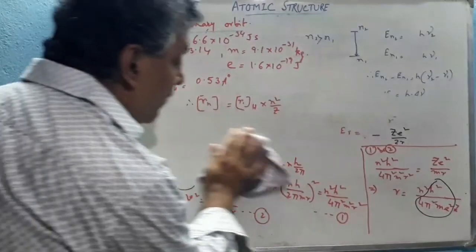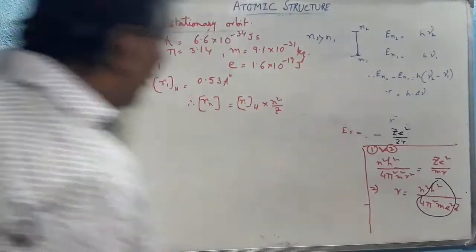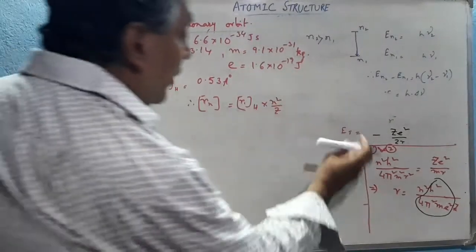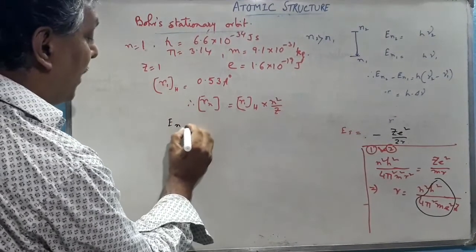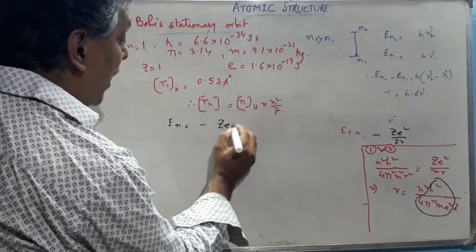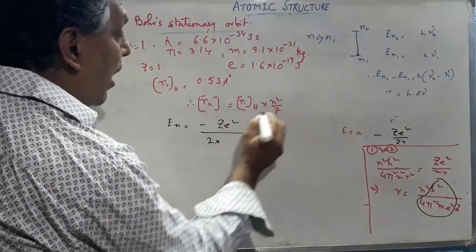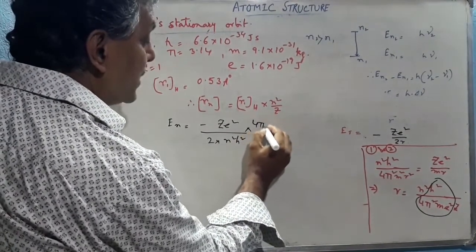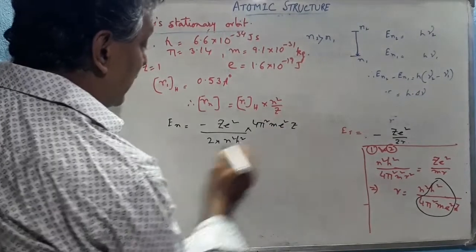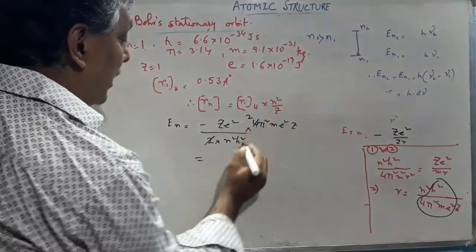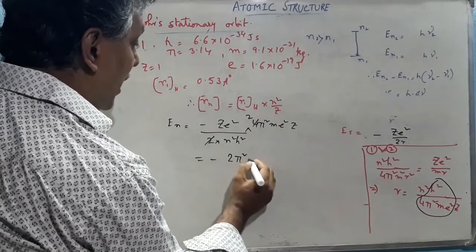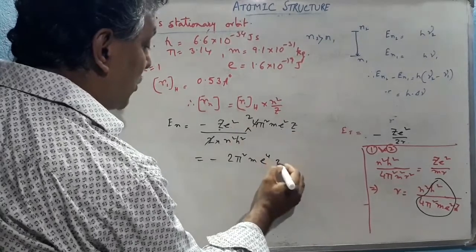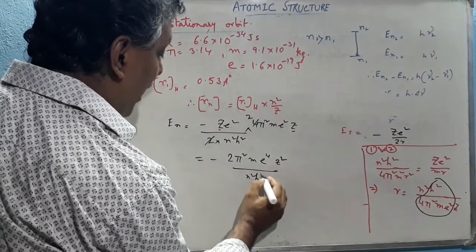Now if we consider the value of r and put it in the equation of E total, we can calculate the energy of the nth orbit. Total energy is minus Z square by 2r, where the radius of the orbit is n square h square by 4 pi square m Z. By cancelling, we get minus 2 pi square m e to the fourth Z square by n square h square.